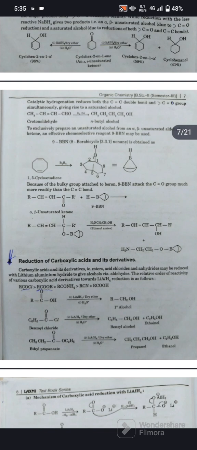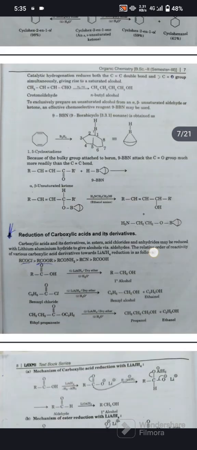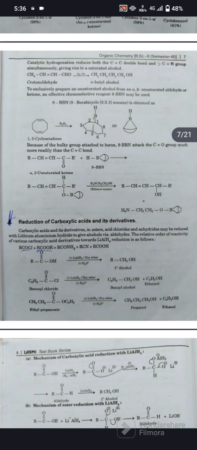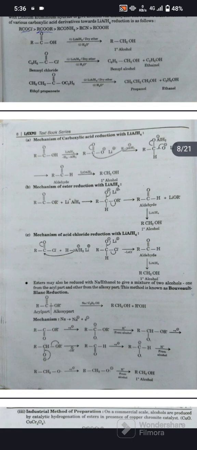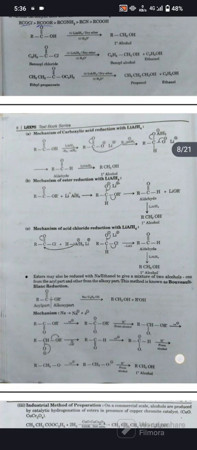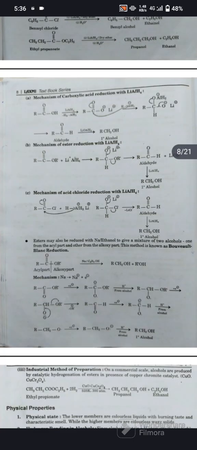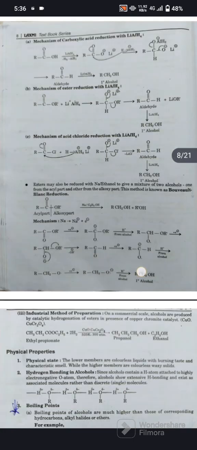Now we see in the reaction, carboxylic acid is reduced to alcohol with lithium aluminum hydride in the presence of dry ether. Ethyl propanoate converts into propanol with the release of ethanol. Ester may also be reduced with sodium and ethanol to give a mixture of two alcohols, one from the acyl part and the other from the alkoxy part. This method is known as the Bouveault-Blanc reaction.